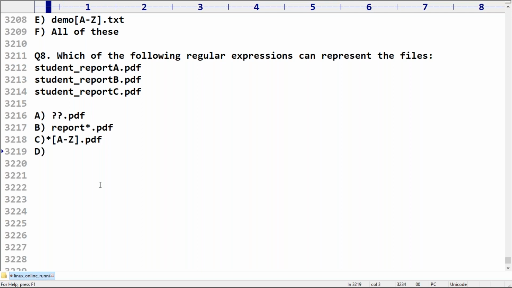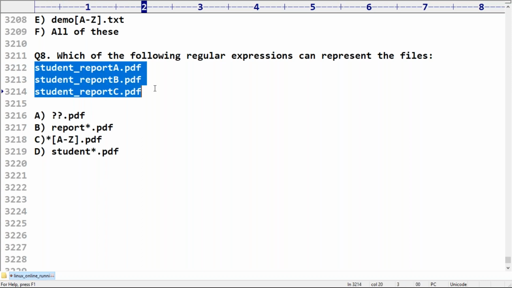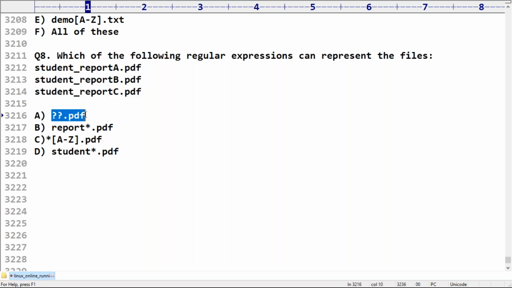Next, student star dot pdf. Can you please tell which regular expression is going to represent these three files? First one won't represent, because before dot there are only two characters, but here multiple characters are there.